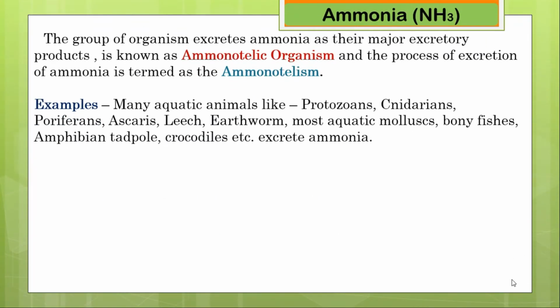Next is ammonia. The group of organisms that excrete ammonia as their major excretory product is known as ammonotelic organisms, and the process of excretion of ammonia is termed ammonotelism. Examples are many aquatic animals like protozoans, cnidarians, poriferans, ascaris, leech, earthworm, most aquatic mollusks, bony fishes, amphibian tadpoles, crocodiles, etc. They excrete ammonia as their prime excretory product.